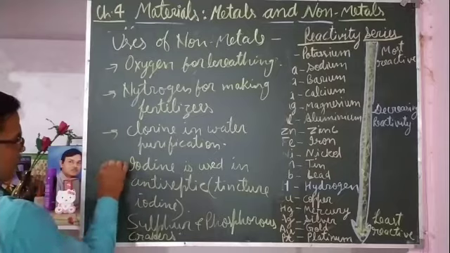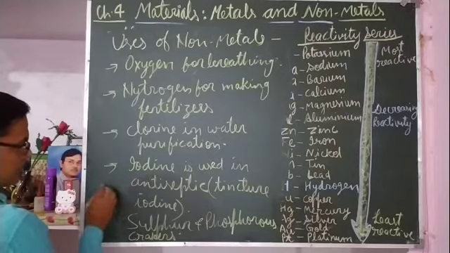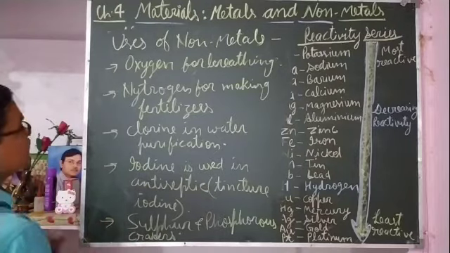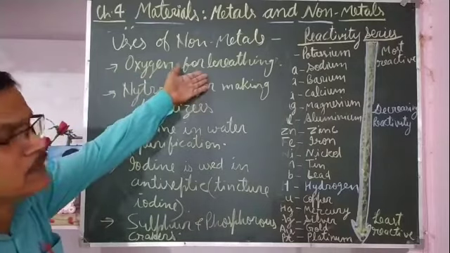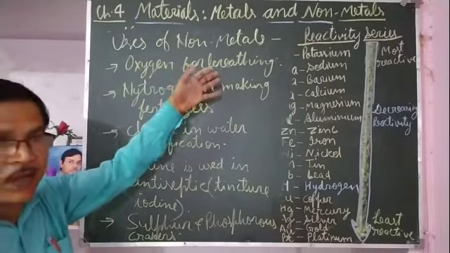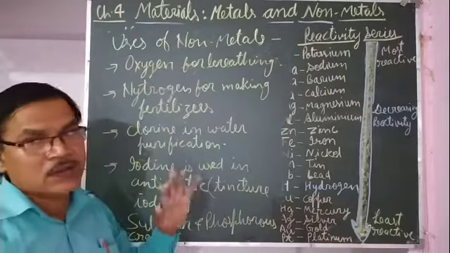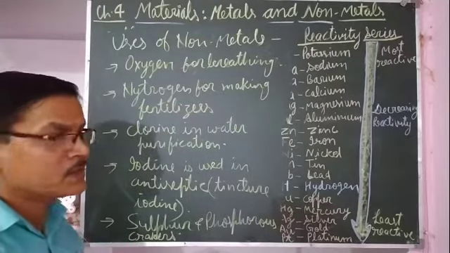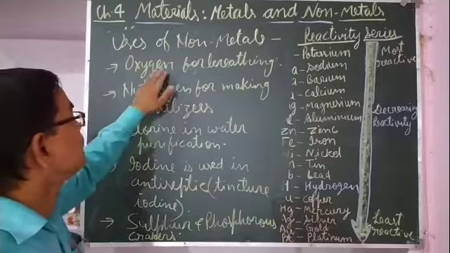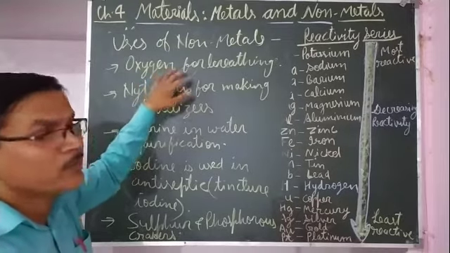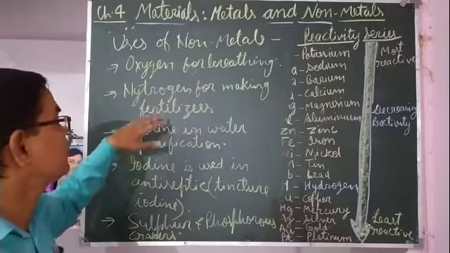You can write some more uses of non-metals. Oxygen is used for breathing; you can say it is a life-giving gas, because without oxygen we cannot survive. So oxygen is very important. All these are non-metals.